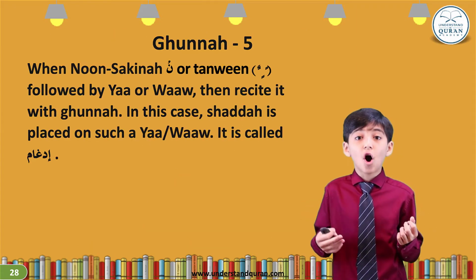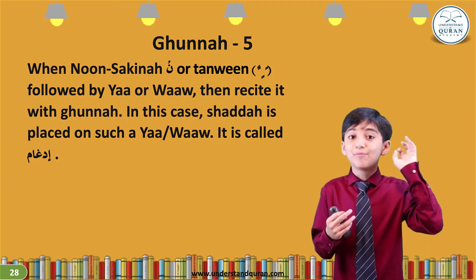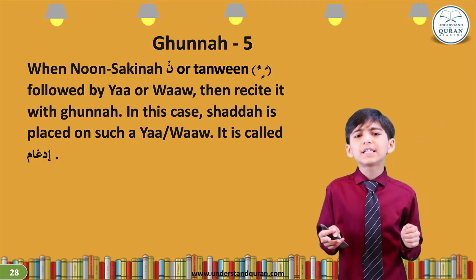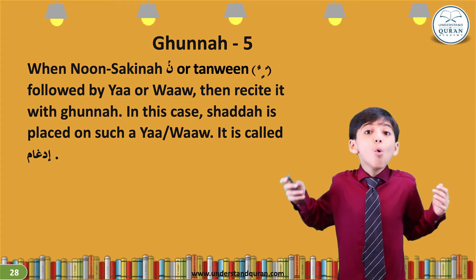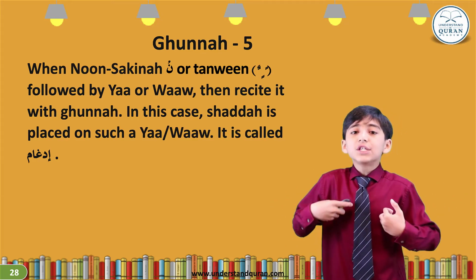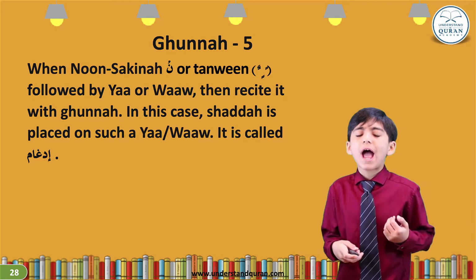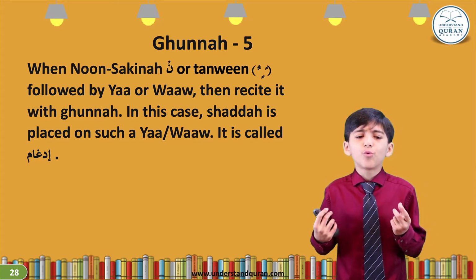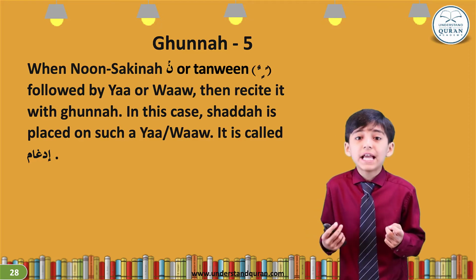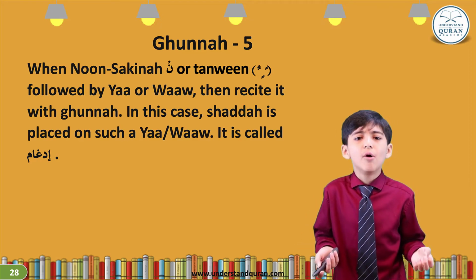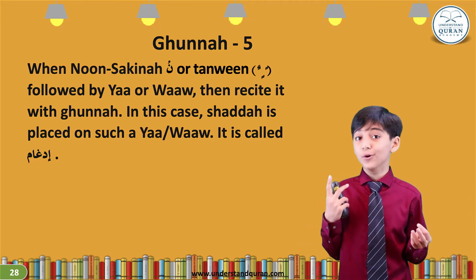Now let's move on to Ghunnah type 5. Ghunnah type 5 is when Noon Sakin or Tanween is followed by Ya or Waw, then we must recite it with Ghunnah. In this case, Shadda is placed on Ya and Waw. And this rule is called Idgham.